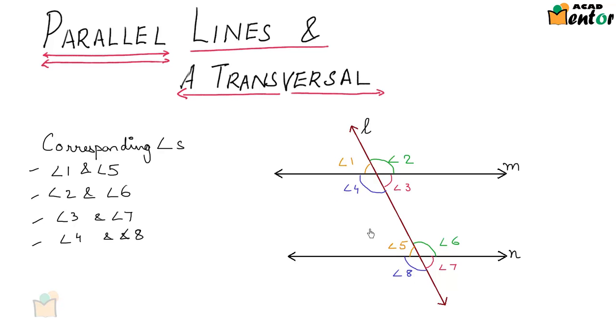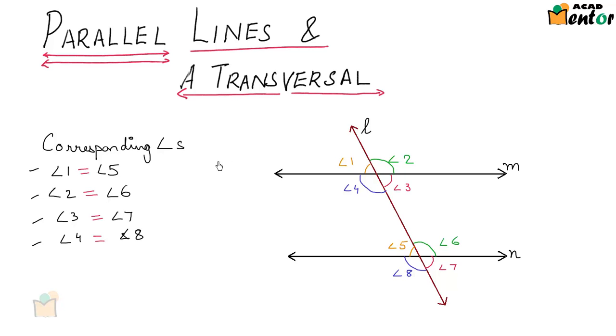Now when two parallel lines are intersected by a transversal, the pairs of corresponding angles are equal. That means angle 1 would be equal to angle 5, angle 2 would be equal to angle 6, angle 3 would be equal to angle 7, and angle 4 would be equal to angle 8. This is always true when two parallel lines are intersected by a transversal.